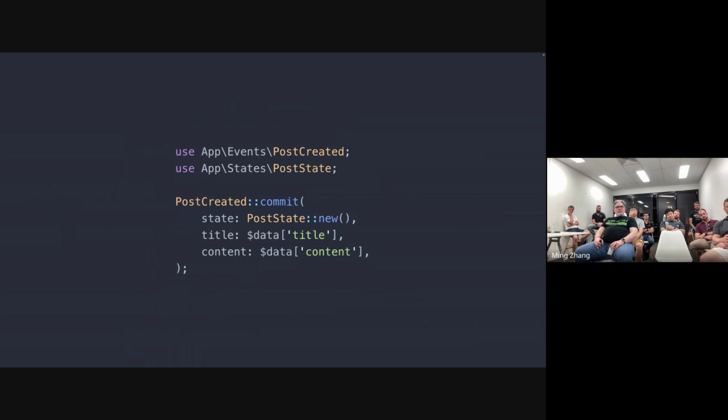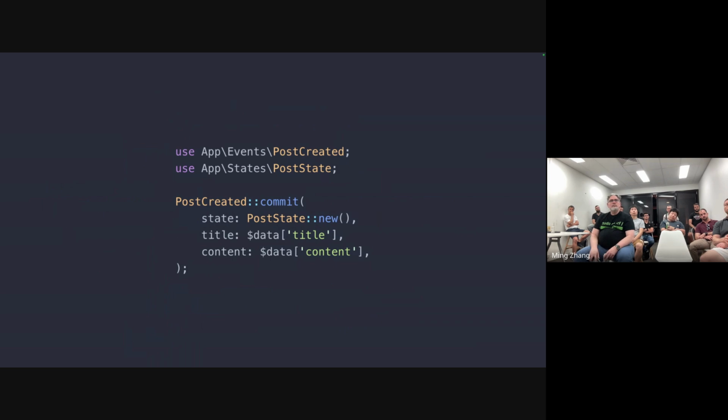And you can see here I've added a new parameter called state. Here what we're doing is calling the post state and calling new. This creates a new instance of our post state. The reason we're doing this in this scenario is because we're creating a new post. We don't have a post state at the moment. There is also a load method that you could call. So if we had an existing post state, we could call post state colon load and pass the ID of the state that we're looking for in.